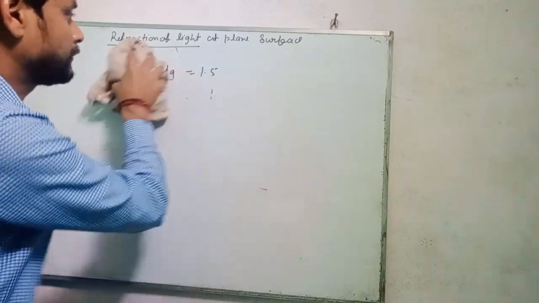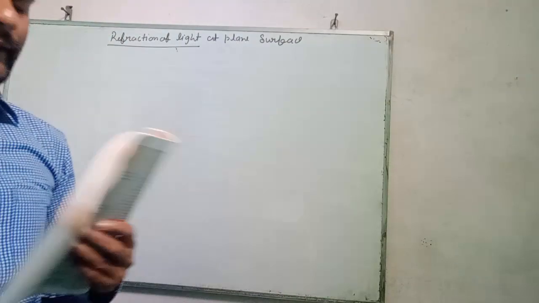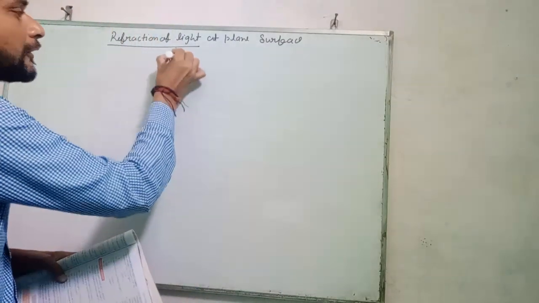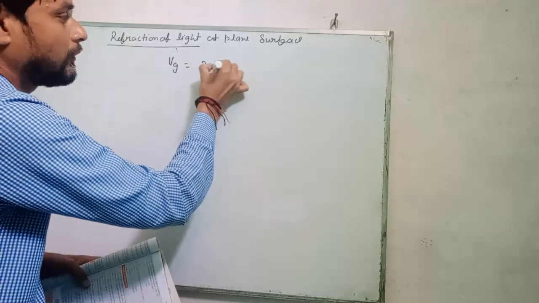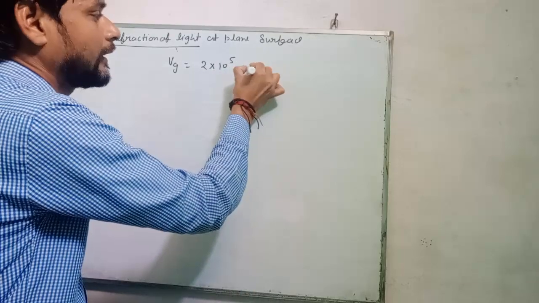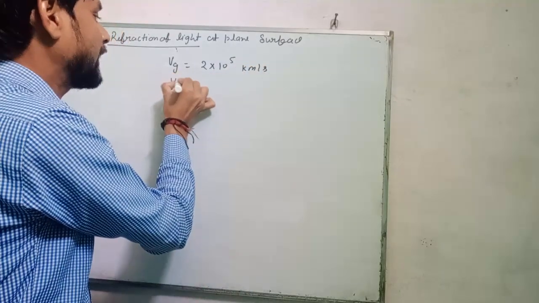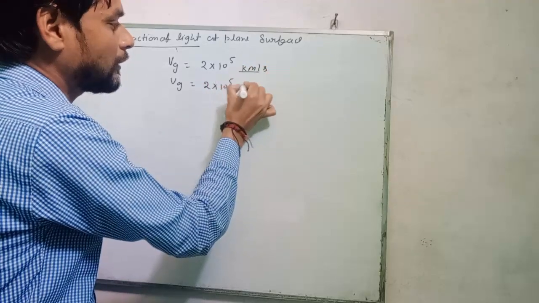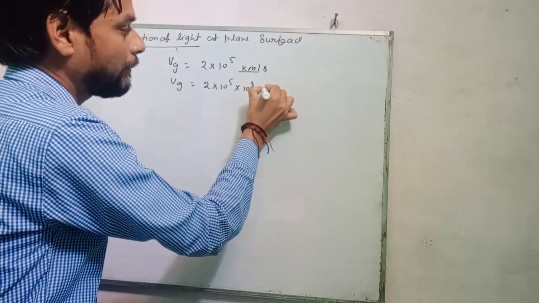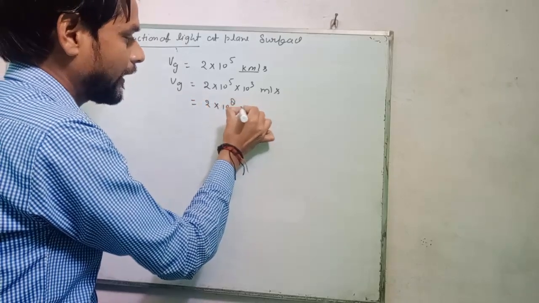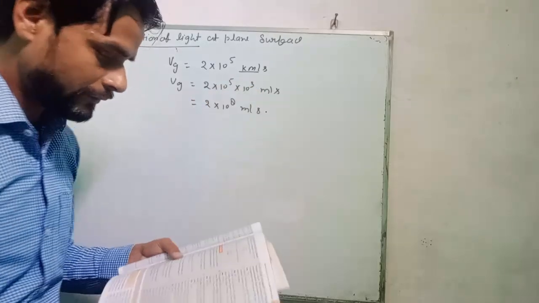Another question. The speed of light in glass is 2 into 10 to power 5 kilometer per second. Change to SI unit, meter per second. 1 kilometer is 1000 meters, that is 10 to power 3 meter. The multiplication gives 2 into 10 to power 8 meter per second.